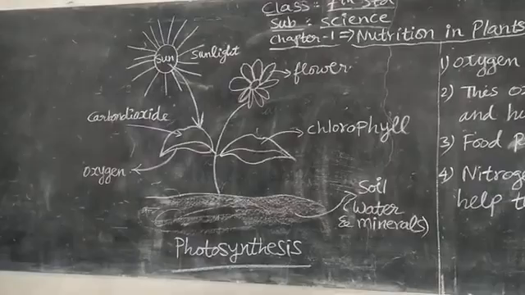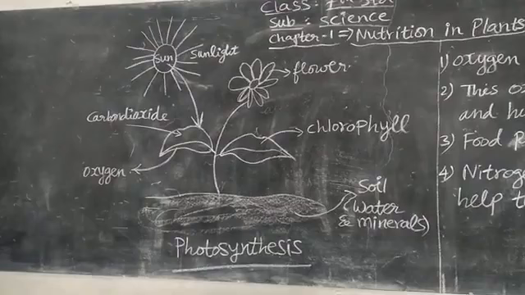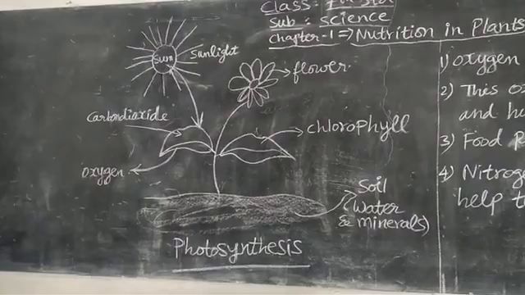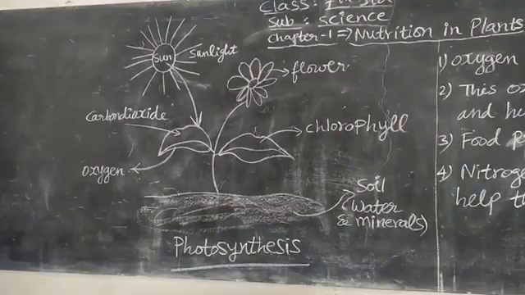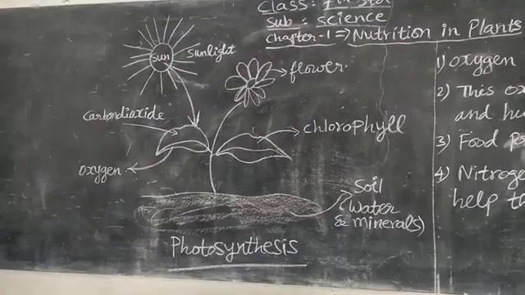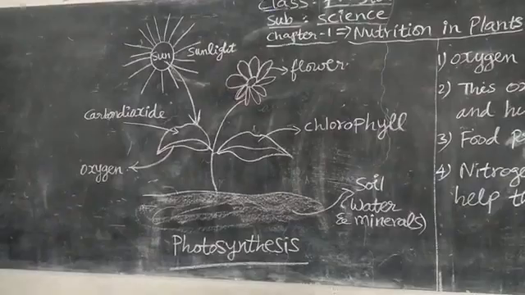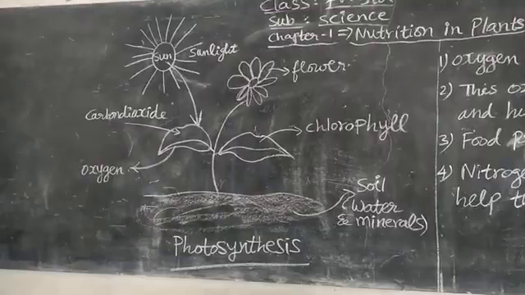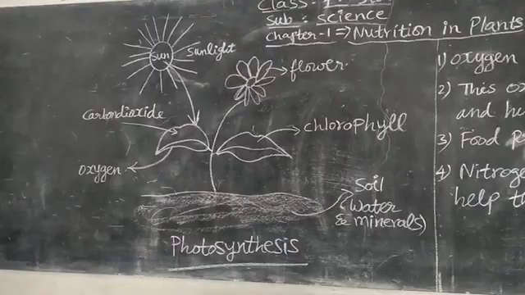So photosynthesis means plants prepare their own food with the help of sunlight, water, chlorophyll and carbon dioxide. In this process, the food is prepared by the leaves. After food is prepared, the leaves give out oxygen. Animals and human beings give carbon dioxide to plants. Plants, after preparing food, give out oxygen.